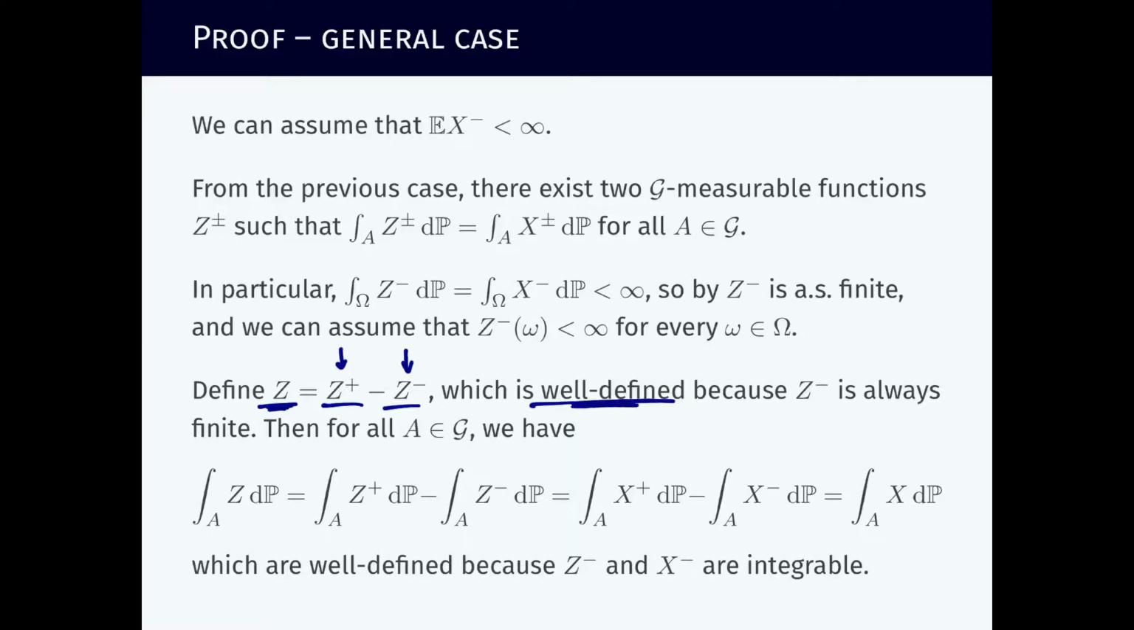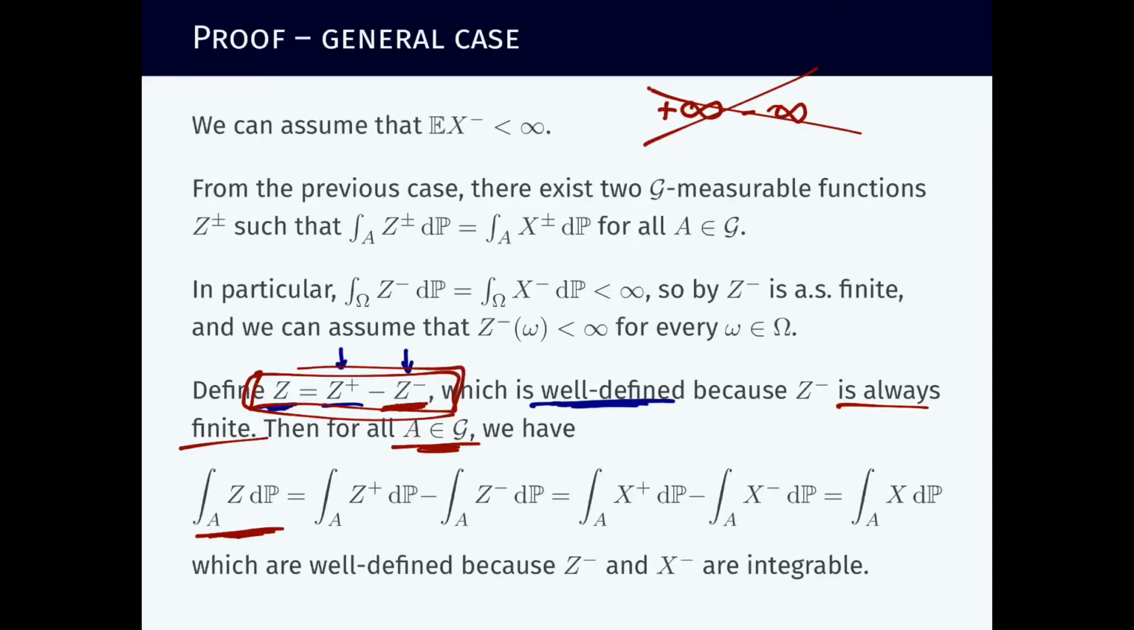Why well defined? Well, when are things not defined in our world? Things are not well defined when we get plus infinity minus infinity, but we don't need to worry about that because we have just discussed that Z minus is always finite. So we're not going to get into this problem. And now for every measurable set A, we can expand what will be the integral of this new variable Z that we just defined, on this set A.